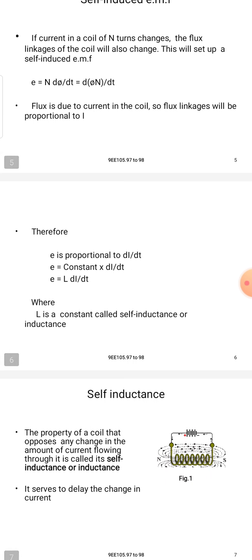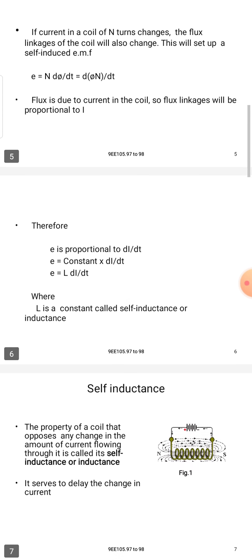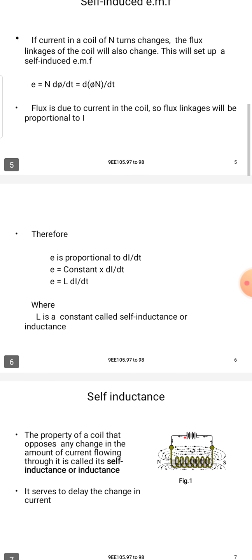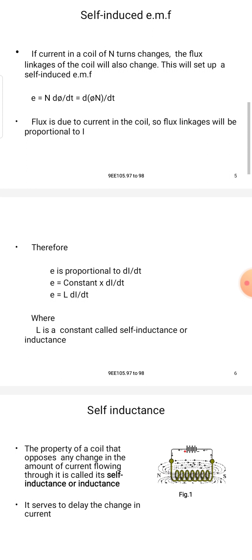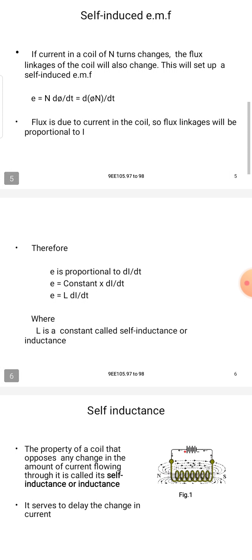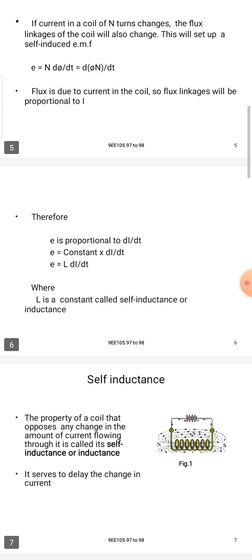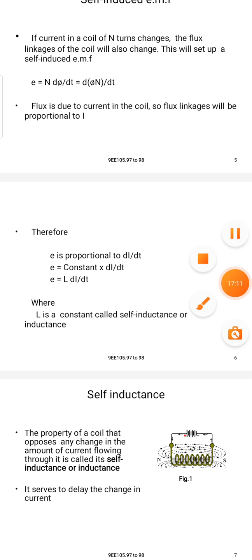If the current in the coil of N turns changes, the flux linkage of the coil will also change. This will set up a self-induced EMF.